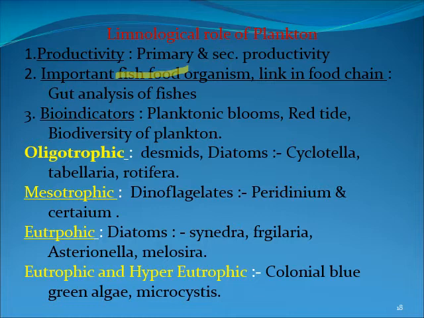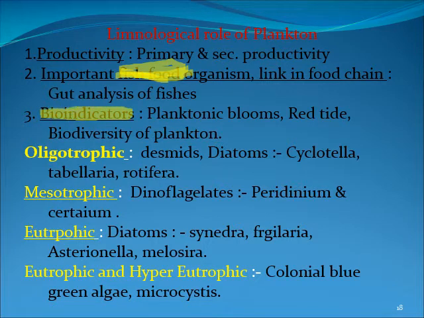All the fishes in the early stages eat the plankton, whether they are herbivores or carnivores. All the fish devour the plankton. If plankton is not present in the water, fish cannot thrive in the water. Bioindicators. What types of plankton are present in the water? It is the bioindicator of the water body.